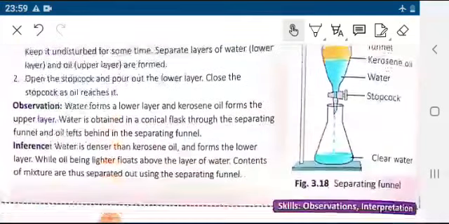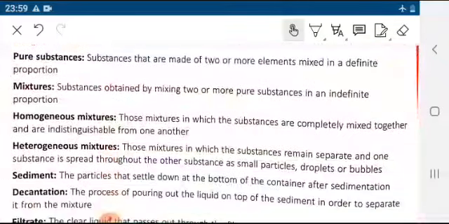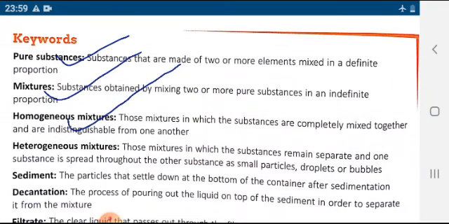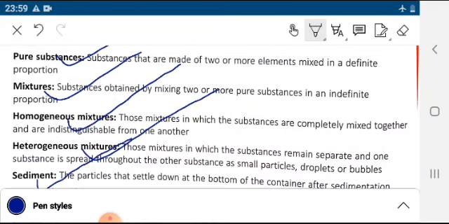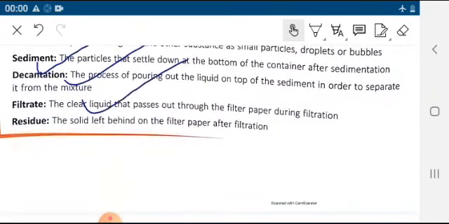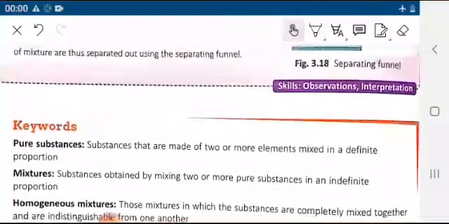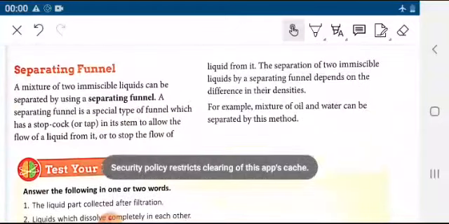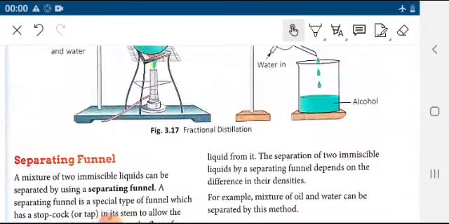So what have we studied in this chapter? Pure substances, mixture, homogeneous mixture, heterogeneous mixture, sediment, decantation process, filtrate, residue, fractionating column, separating funnel, and many more new things of separating. So I hope you all really enjoyed the video. Thank you.